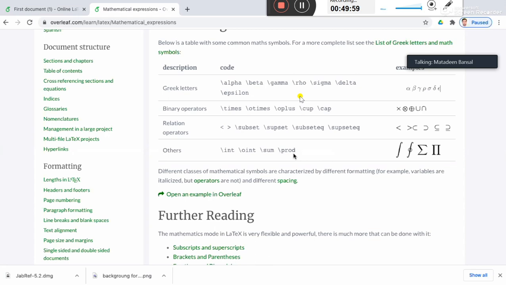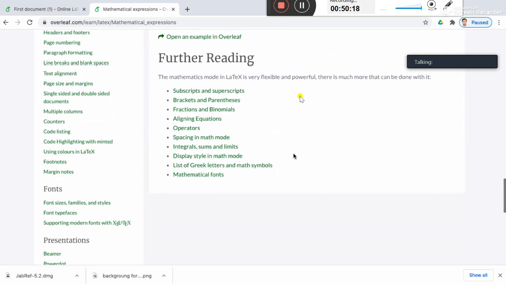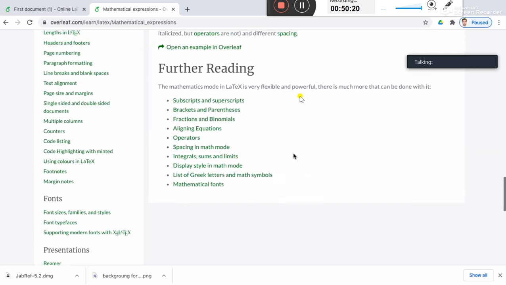There is no need to remember these symbols. Every text editor will give you a graphical list of these symbols. So just click on that, the statement will be inserted in your text, right? Got it?